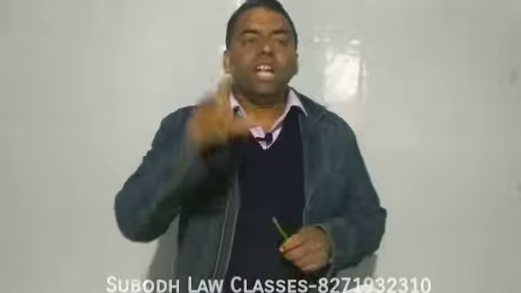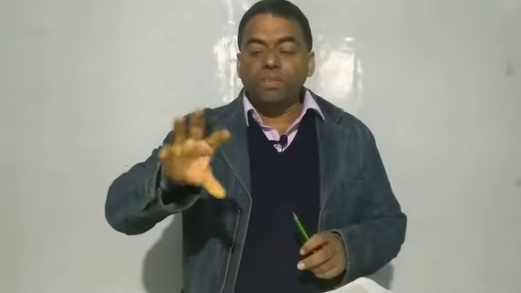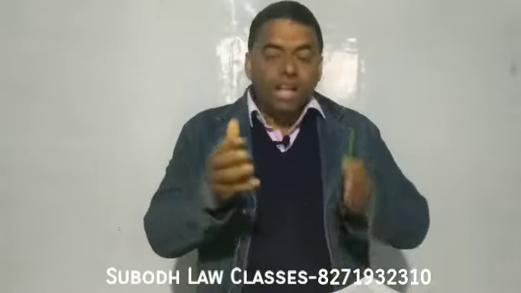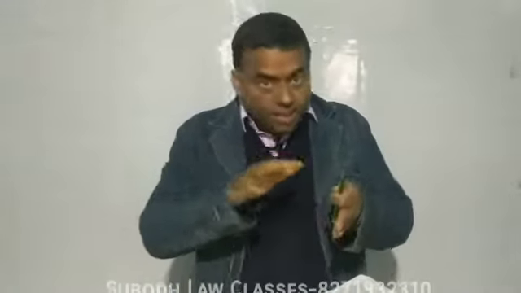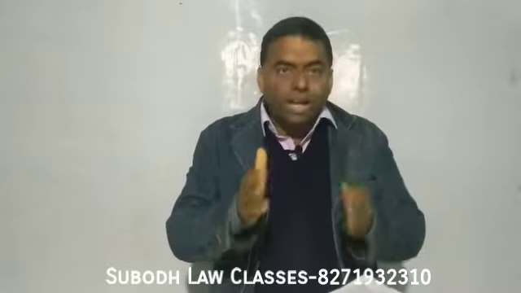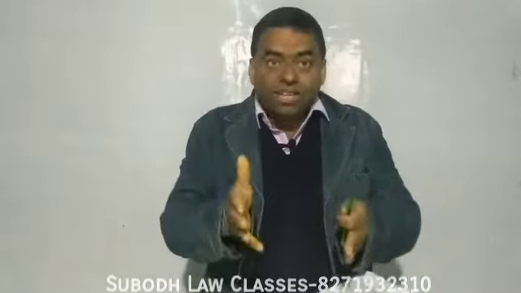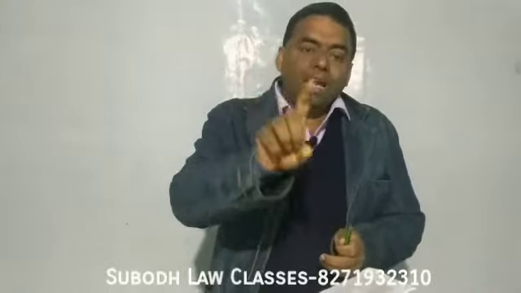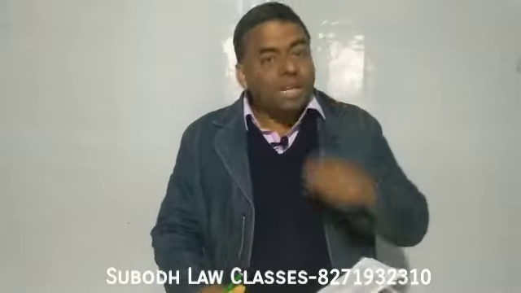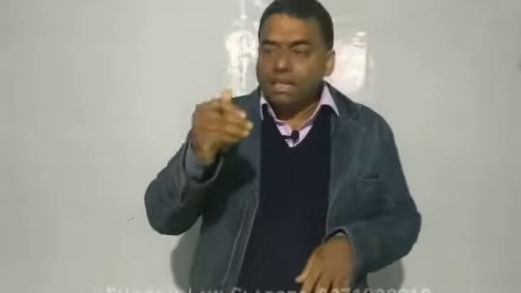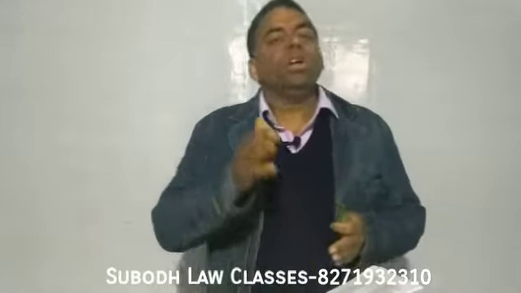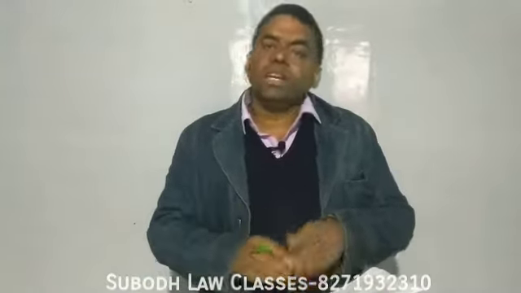Now this question is that if a person has committed offenses on 3 different occasions, and the offenses are of the same type, same nature, and he has committed them on 3 different occasions in a span of 12 months, whether all these 3 offenses can be tried together or not. Yes, the accused can give an application to the concerned magistrate requesting, sir, please try all these 3 offenses of the same nature which have been committed in a span of 12 months. It can be tried together.